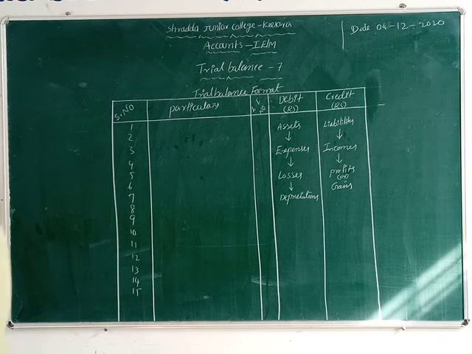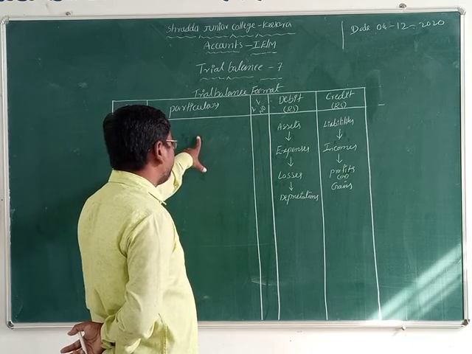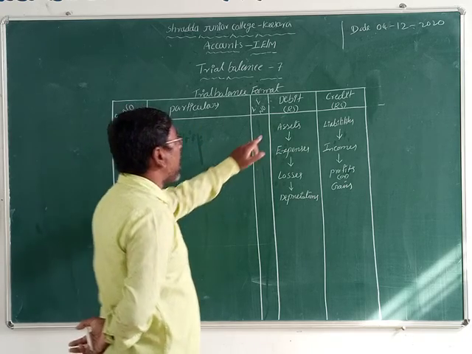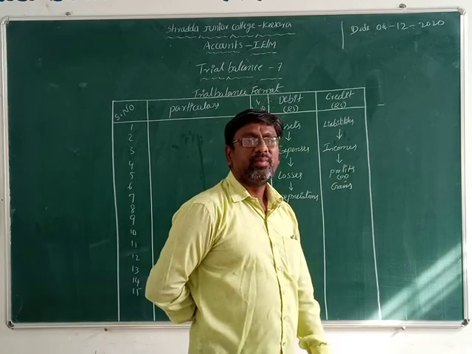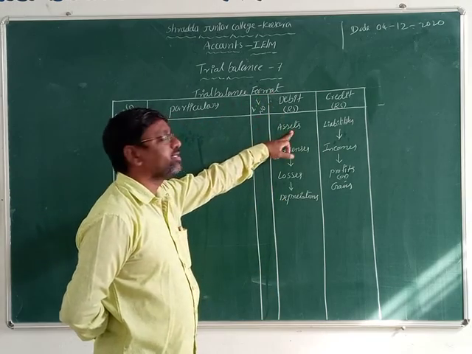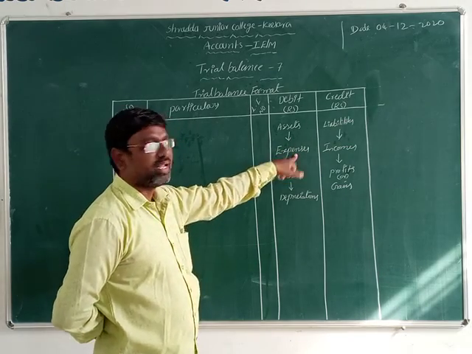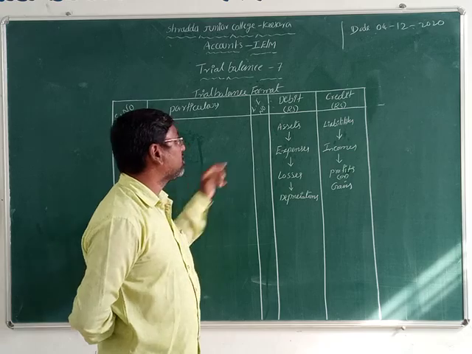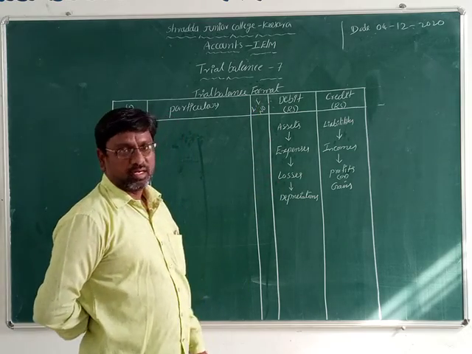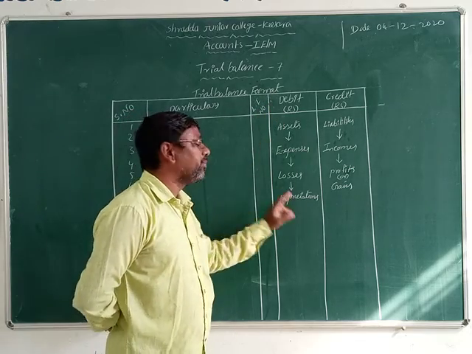So this means what? The name of every particular we record in the particulars column. Amount only we record in debit and credit. If that particular is an asset, we record the amount on the debit side. If that particular is an expense, that amount we record on the debit side. If that particular is a loss, we record it on the debit side. If that particular is a depreciation, we record it on the debit side.